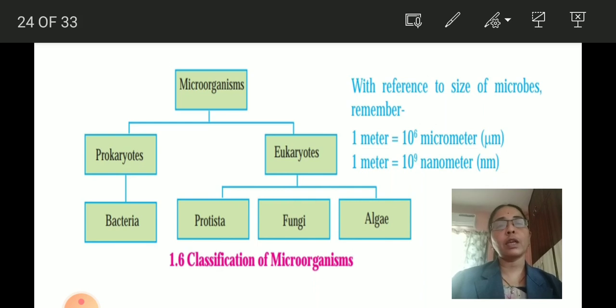Eukaryotes are protista, fungi and algae. 1 meter is equal to 10 raised to 6 micrometer and 1 meter is equal to 10 raised to 9 nanometer. This is to understand, you know millimeter, you know centimeters. So 1 meter means how many centimeters, how many millimeters.